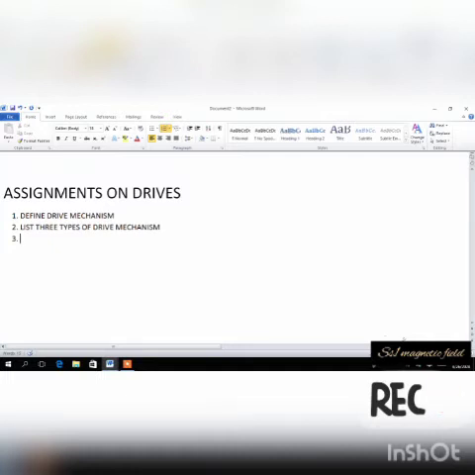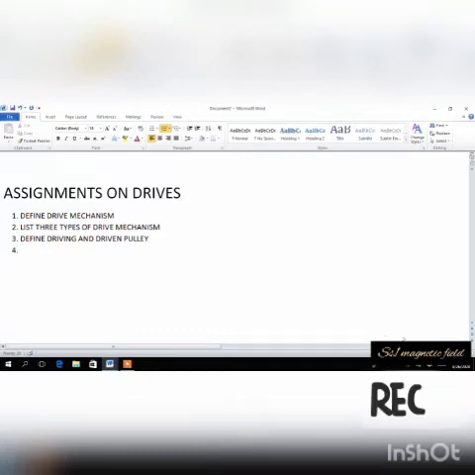Number 3, define driving and driven pulley.